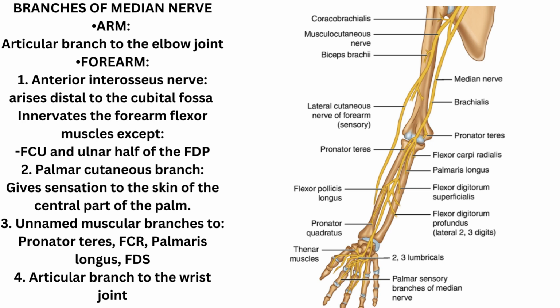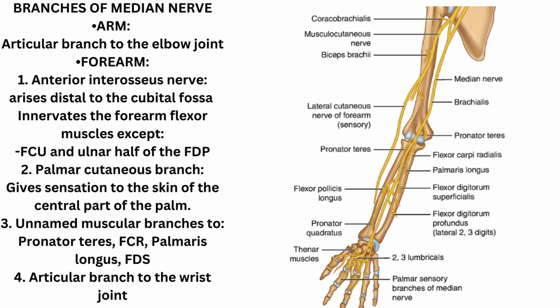In the forearm, it gives off the following branches. 1. Anterior interosseous nerve. This arises distal to the cubital fossa and innervates muscles of the superficial and intermediate layers of forearm flexor muscles, with the exception of flexor carpi ulnaris muscle. Anterior interosseous nerve also innervates the deep forearm flexor muscles, except the medial or ulnar half of the flexor digitorum profundus. 2. Palmar cutaneous branch.